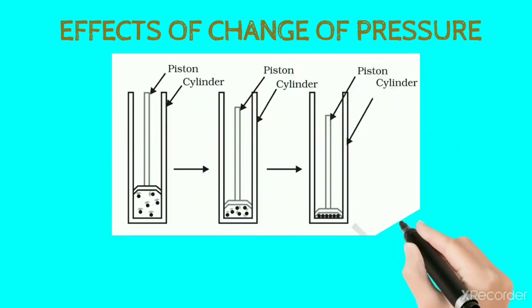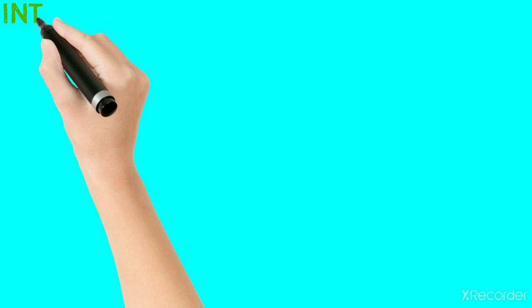In this figure, in the first cylinder the state of matter was in gaseous state because the piston pressure was low. In the second cylinder, the state of matter was in liquid state because the piston pressure was high. In the third cylinder the state of matter was in solid state because the piston pressure was very high.